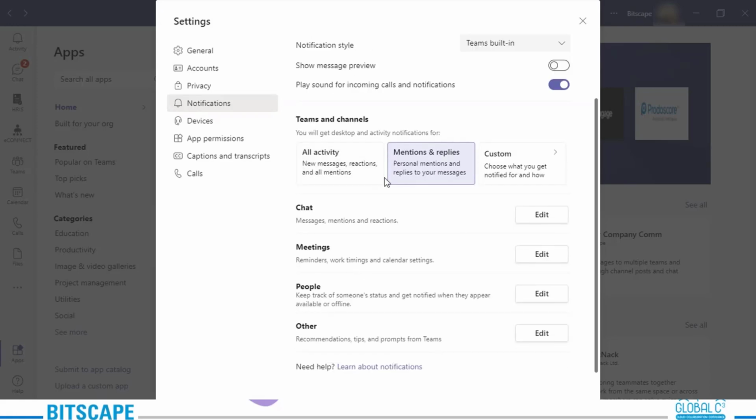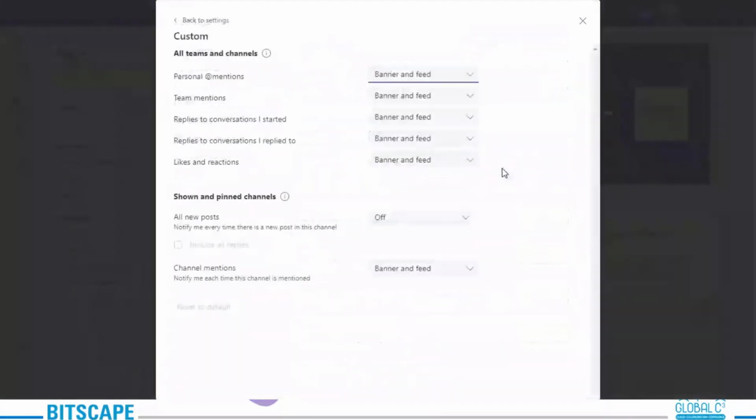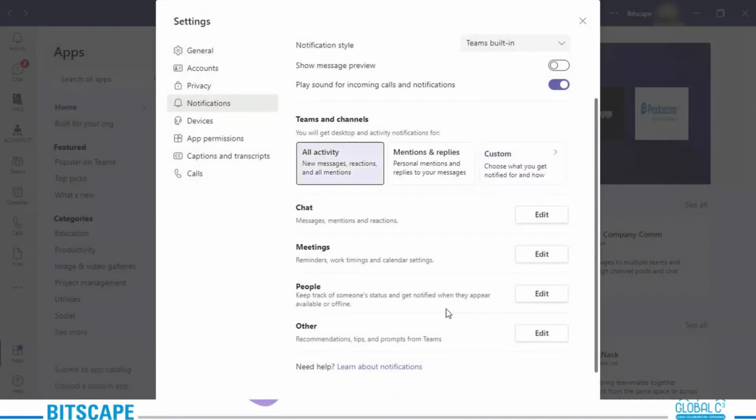Under Teams and channels, here you are selecting whether you should be notified for all activities, or only for the mentions and replies, or you can just get it customized. Should it be banner and feed or only in feed, these are the options you get with it. So these are a certain set of options that you can customize.